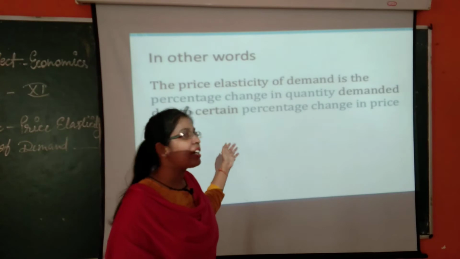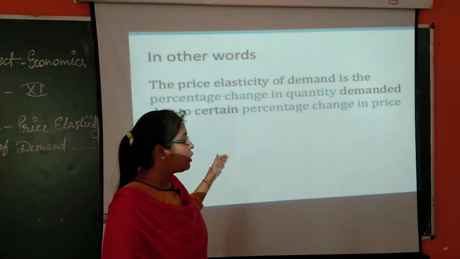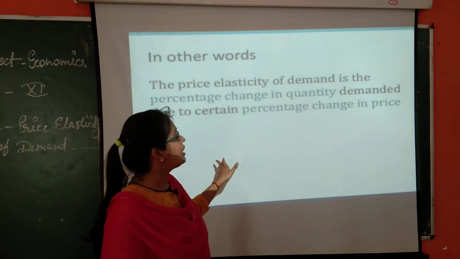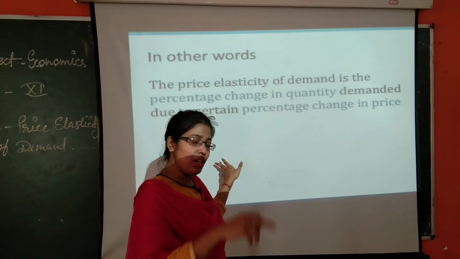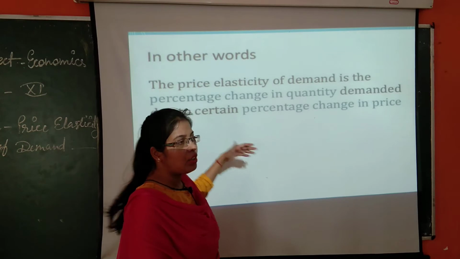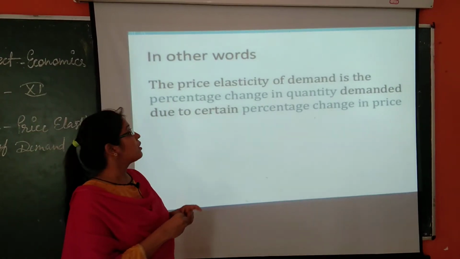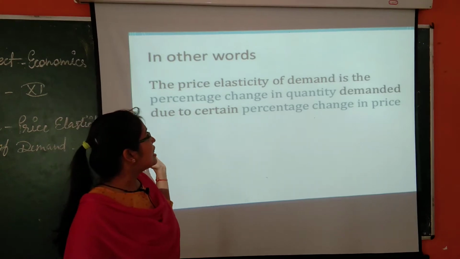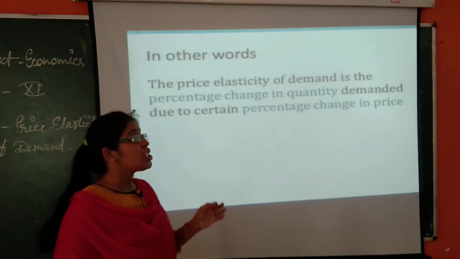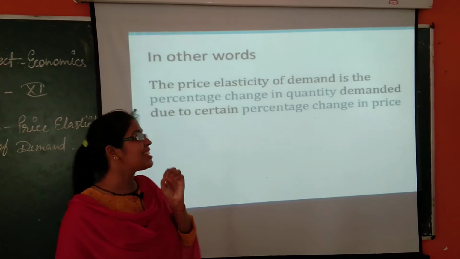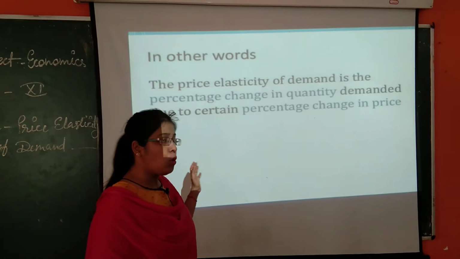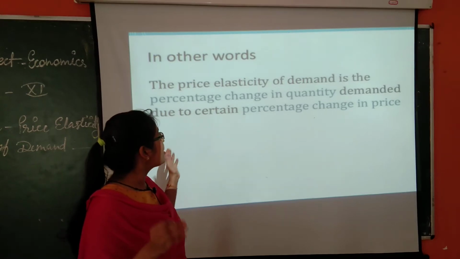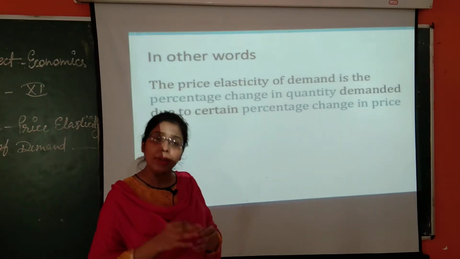Because price is affecting the quantity demanded. That is why we keep percentage change in quantity demanded up and percentage change in price down, at the denominator. So hope it is clear to you all. Now you can write it down and understand the concept of price elasticity of demand.